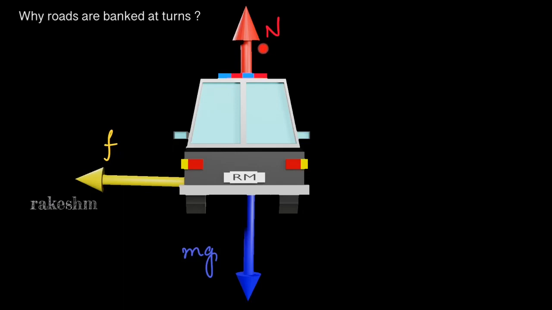Let us analyze the free body diagram of this car during its motion on an unbanked curve. There is a normal reaction force which is acting due to the ground on the tires of the car. Next, there is a gravitational force mg which is acting on the car in the downward direction. And as the car is going in a turn, there is a centripetal force. That centripetal force here is provided by friction. So friction acts in this direction.